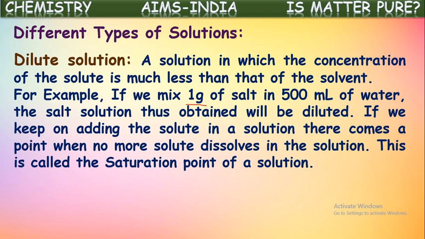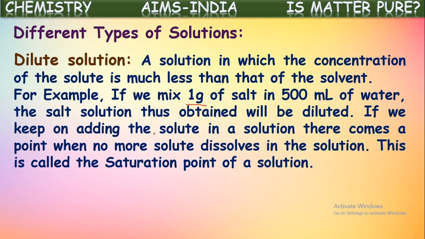If we keep on adding the solute in a solution, there comes a point when no more solute dissolves in the solution. This is called the saturation point of that solution. Here we have taken 1 gram of salt into 500 ml of water. When you add this salt into water, it dissolves on stirring.